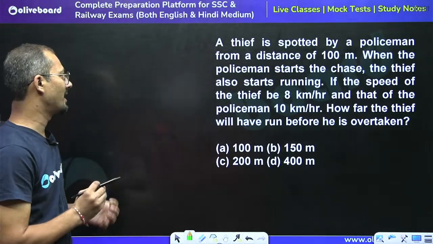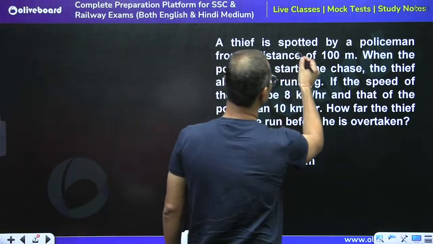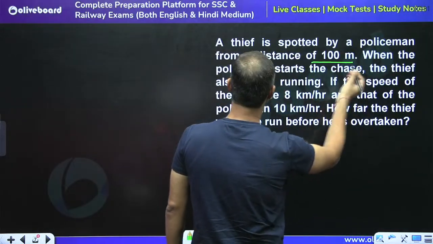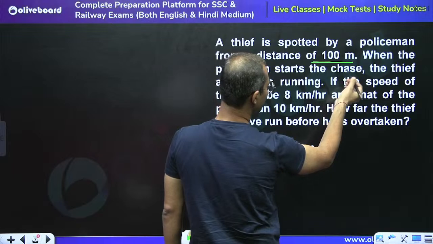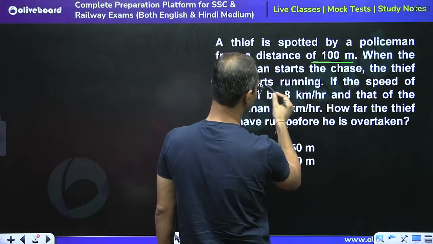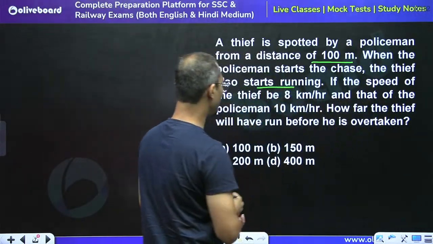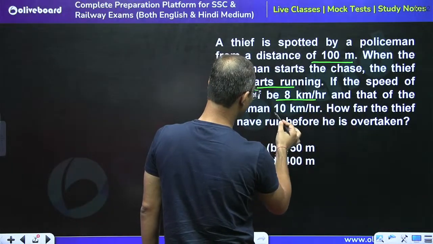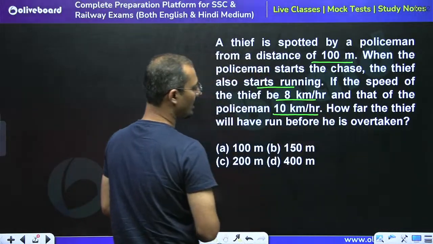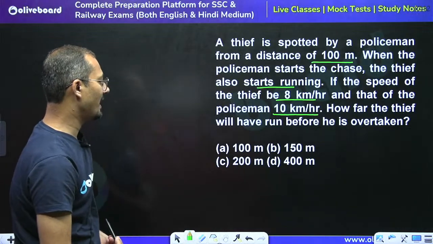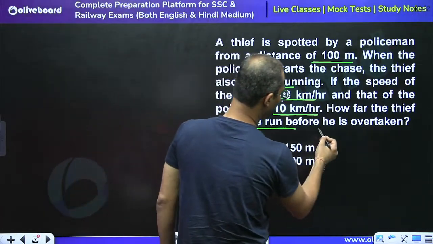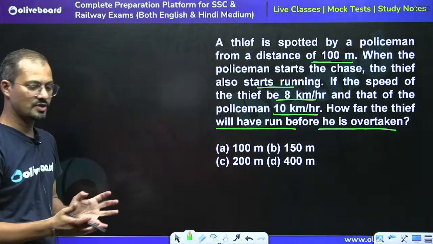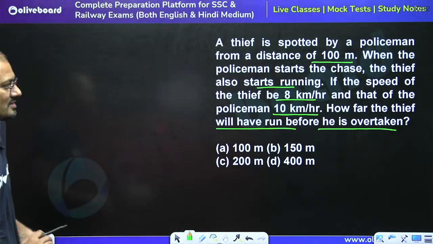See, the question is saying a thief is spotted by a policeman from a distance of 100 meter. When the policeman starts the chase, the thief also starts running. If the speed of the thief is 8 km per hour and that of the policeman is 10 km per hour, how far will the thief have run before he is overtaken? The same type of question, just the data is different.